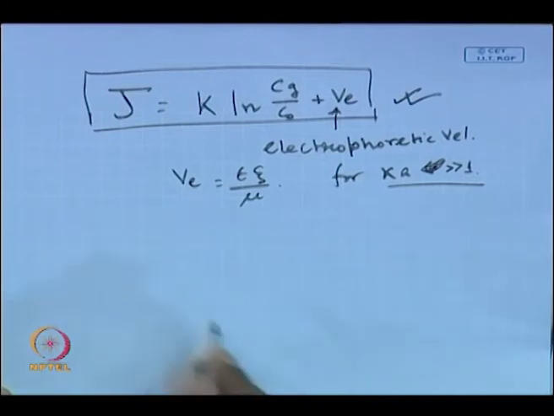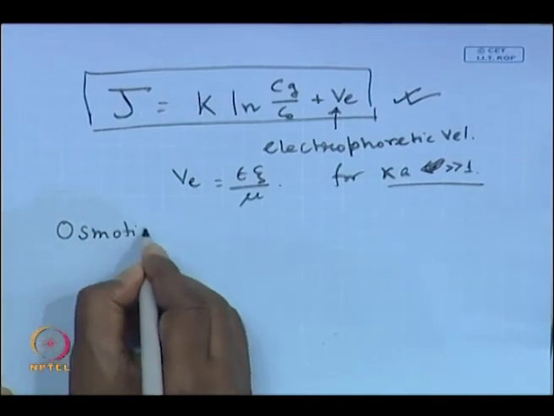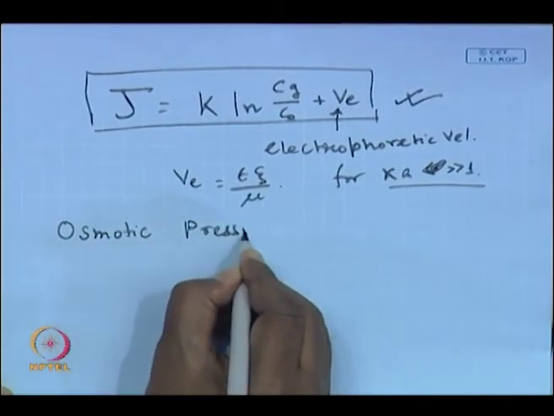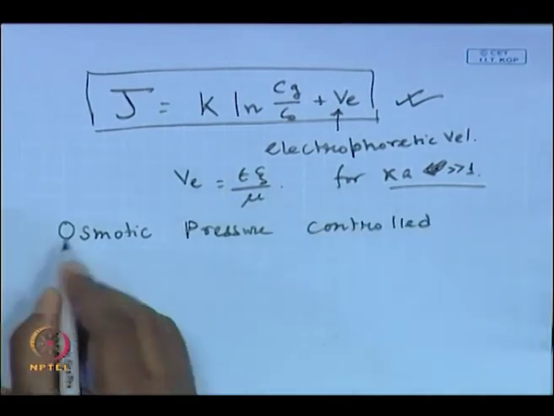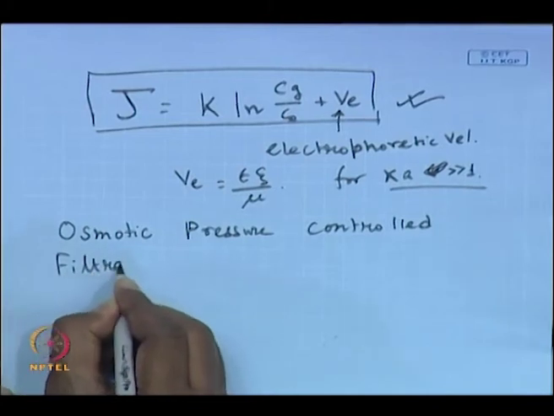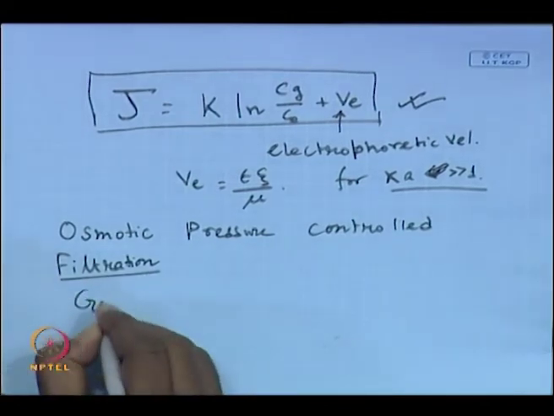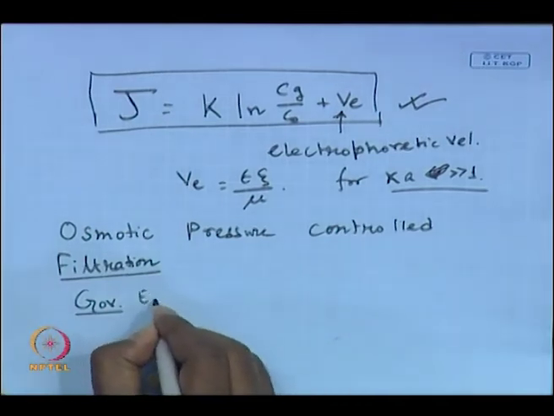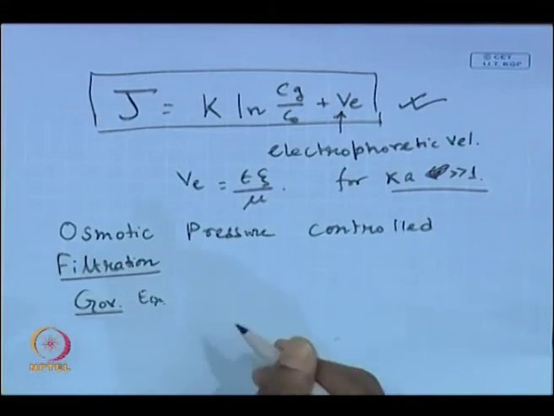Okay. Next, we talk about the osmotic pressure control filtration. Now, in this case, this will typically arise for the case of filtration of protein or salt solution or the polyelectrolytic solution. The governing equation will be almost same, but it will be a little bit modified because of the presence of this electric field.